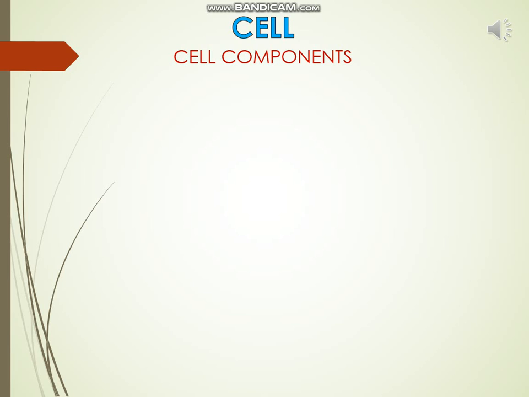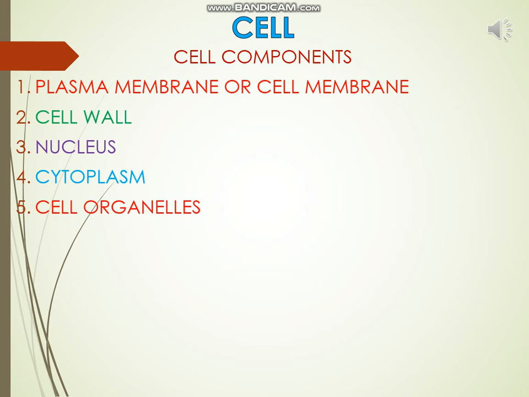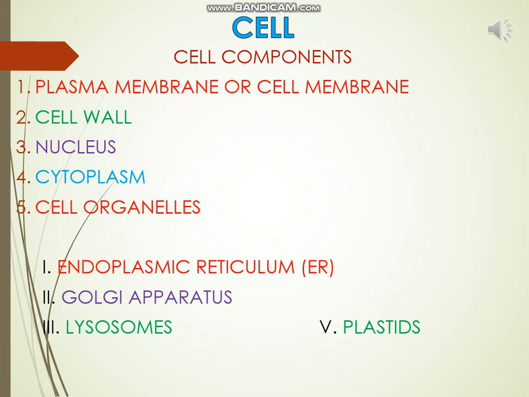If we study a cell under a microscope, we would come across three features in almost every cell, that is plasma membrane, nucleus and cytoplasm. All activities inside the cell and interactions of the cell with its environment are possible due to these features, like plasma membrane or cell membrane, cell wall, nucleus, cytoplasm, and cell organelles. Cell organelles include endoplasmic reticulum, Golgi apparatus, lysosomes, mitochondria, plastids, vacuoles.